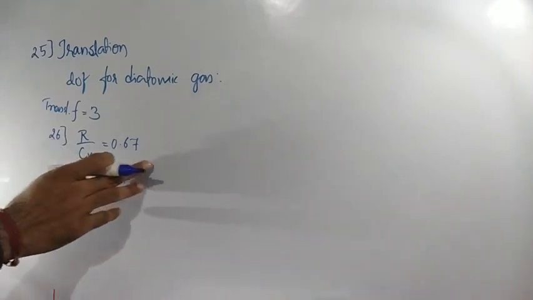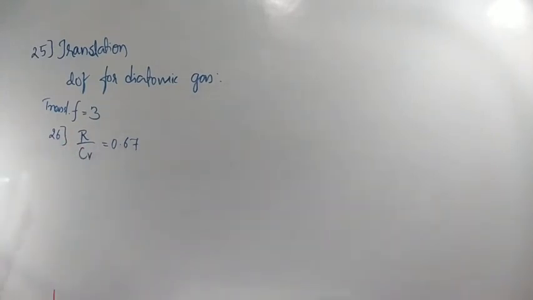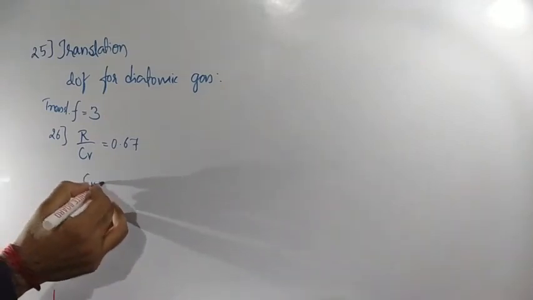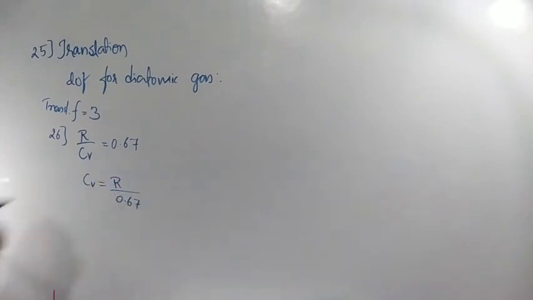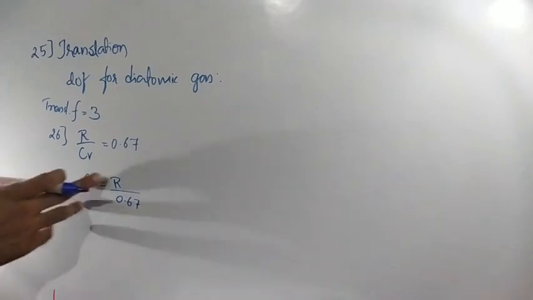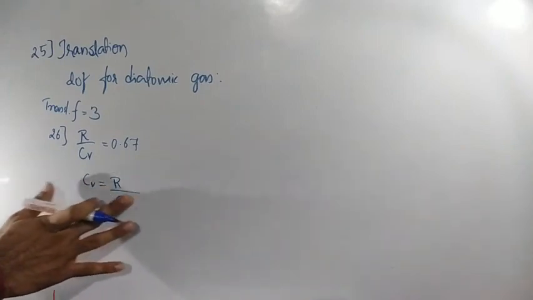R by CV is equal to 0.67, we got. That means they had given. So now we want to calculate CV. Listen, if I want to separate CV, from this relation what I can write is CV is equal to R by 0.67. Okay. 1 by 0.67 is nothing but what? 3 by 2.